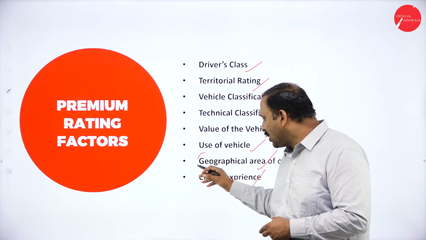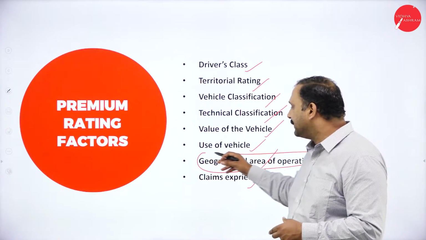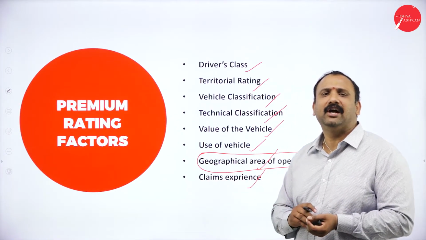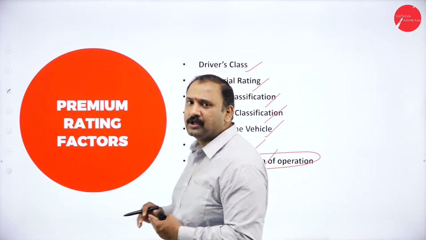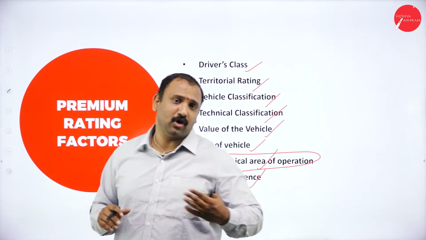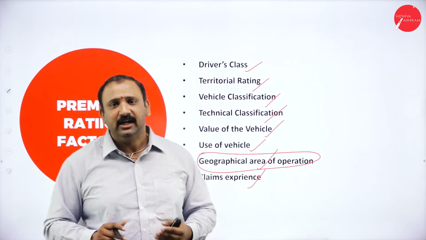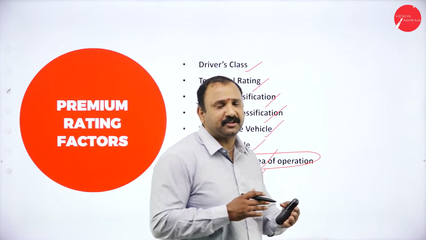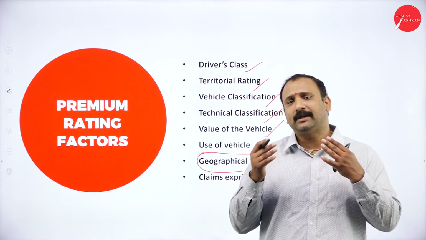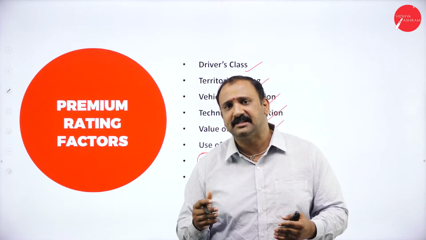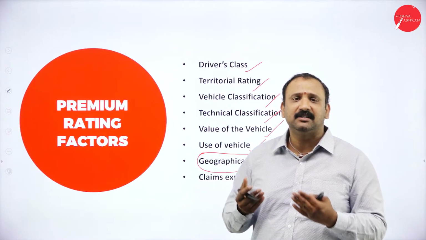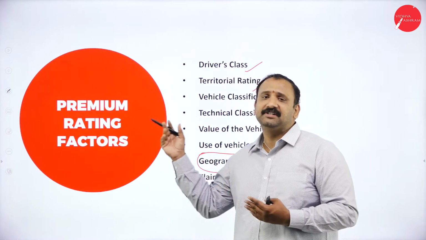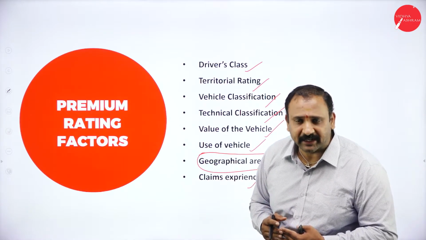Followed by the geographical area of operation. Under which geography are you trying to work? Is it a hill terrain? Is it a normal road? Is it a coastal area? Or is it a forest area kind of thing? What I'm trying to make you understand is that the geography, the nature of the surrounding environment, matters a lot in terms of understanding your premium rating.